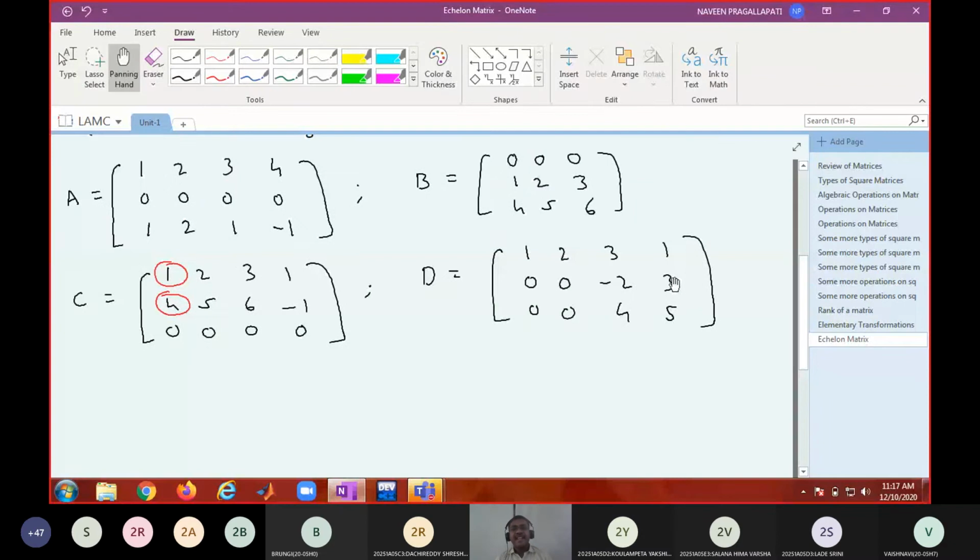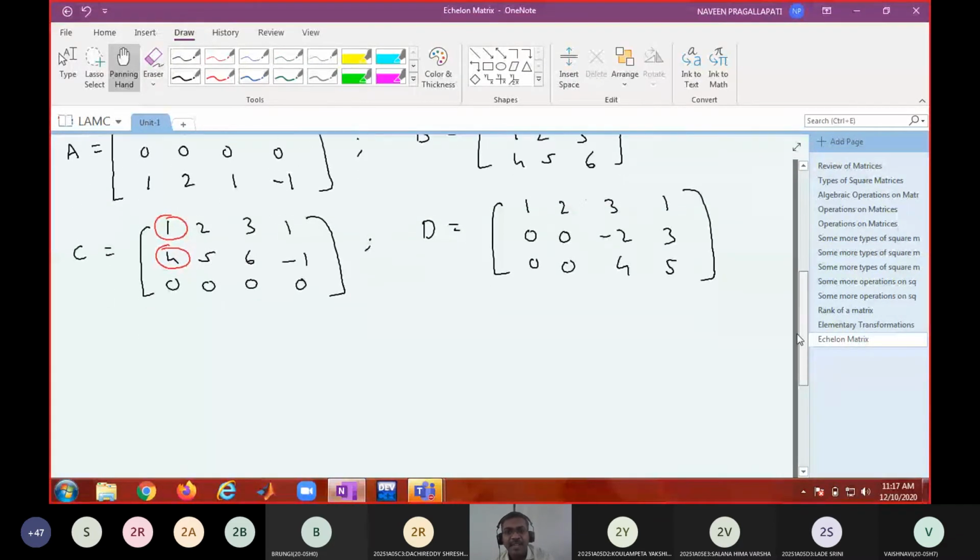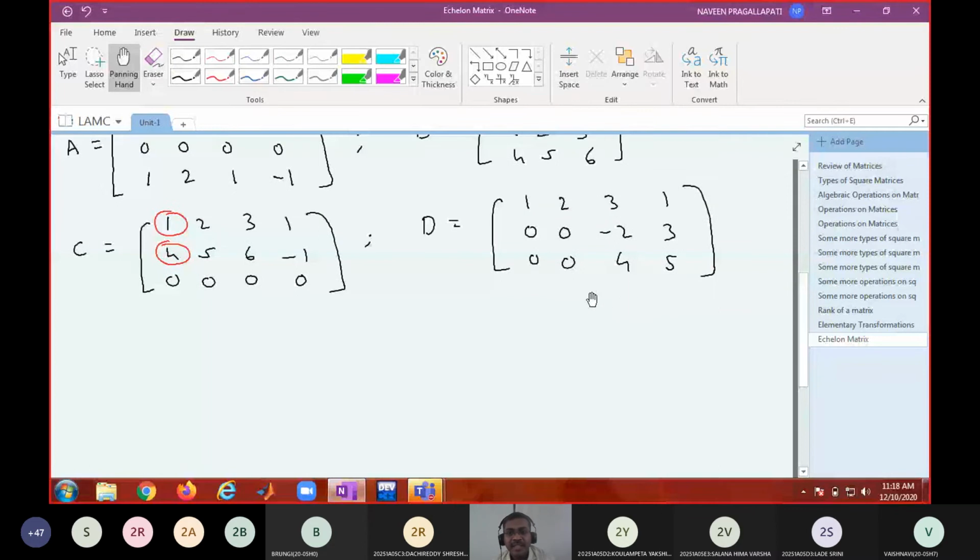Yes, it is satisfied. Because you have to check whether zero rows are after non-zero rows or not. There is no zero row. If at all there is a zero row, that must be after non-zero rows. So there is no need to check the first condition here, because there is no zero row.